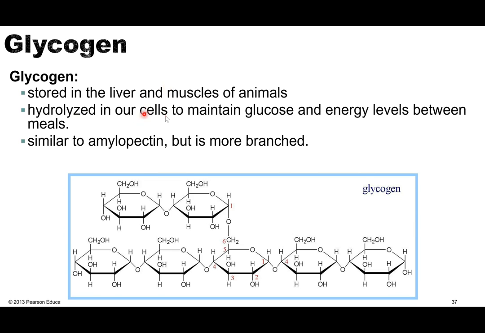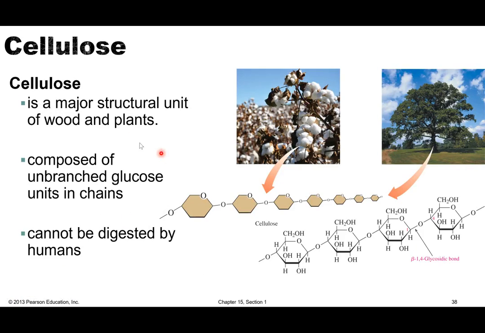So glycogen is how we maintain our energy level between meals. So we store it, and then when we need that energy, our body will start breaking it down. Very similar to the amylopectin, glycogen is very much a branched polysaccharide, and we'll see a picture of that at the very end in just a minute. Okay.